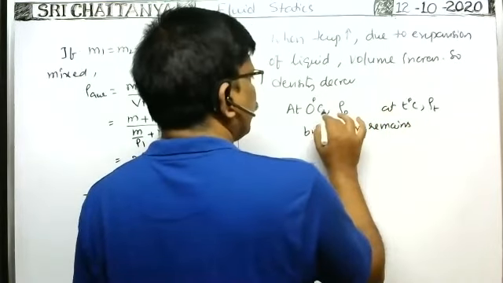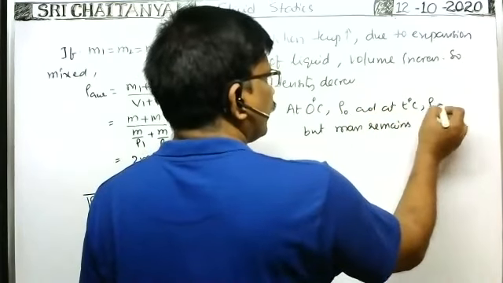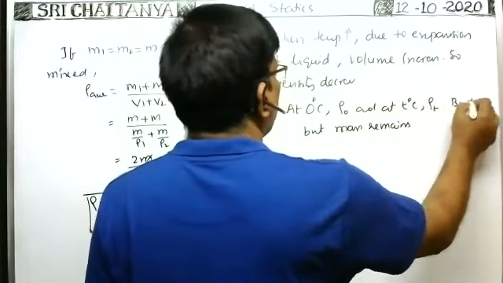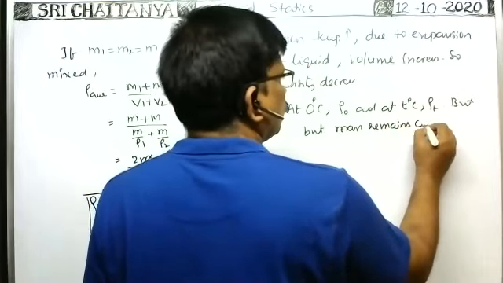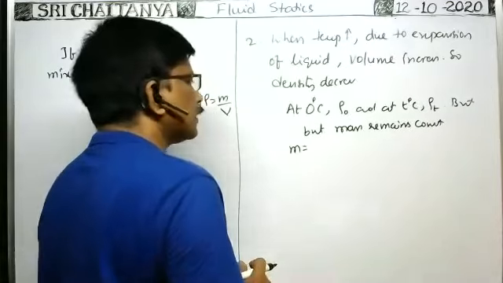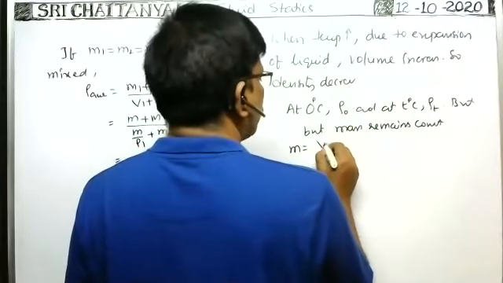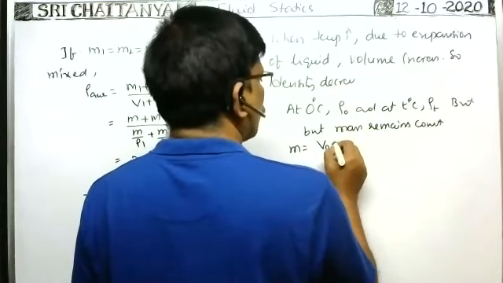At 0 degrees centigrade, density is rho naught, and at T degrees centigrade, density is rho T, but mass remains constant. The mass is equal to volume into density. So at 0 degrees, volume is V naught and density is rho naught.